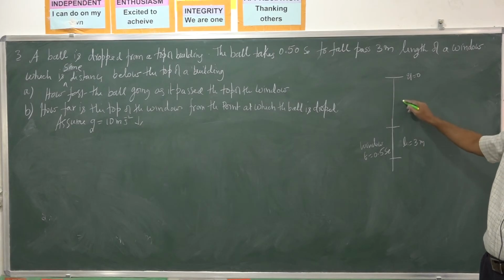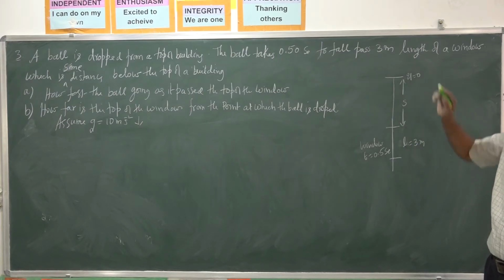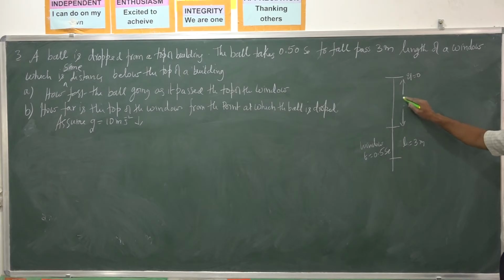We don't know. Let it be S. That is the height of the window. With what velocity it crosses the window, we don't know. Let it be V. So these are the variables I assumed.